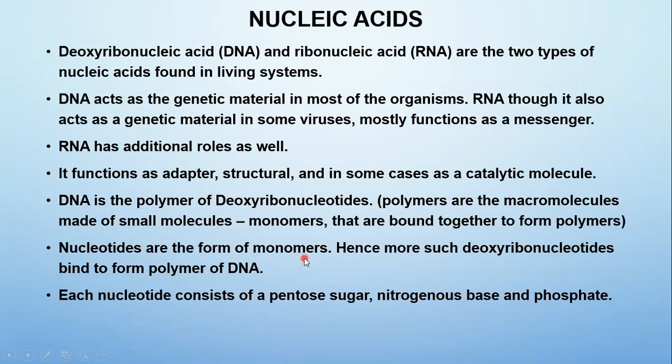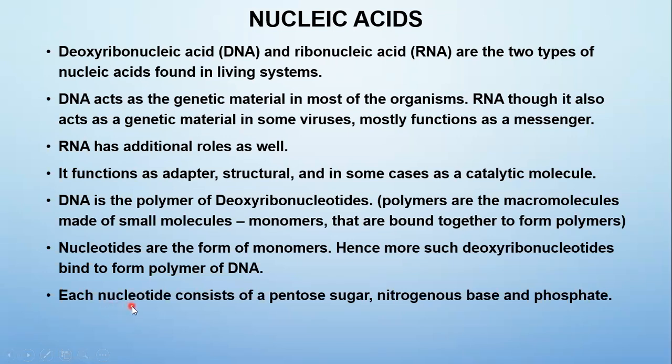So many nucleotides, called deoxyribonucleotides, bind to form the polymer of DNA. So why is DNA called a polymer? Because it is made up of many nucleotides. Individually, each nucleotide is an example of a monomer. So more such nucleotides bind to form this polymer of DNA.